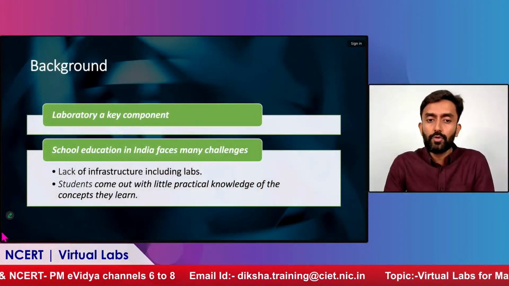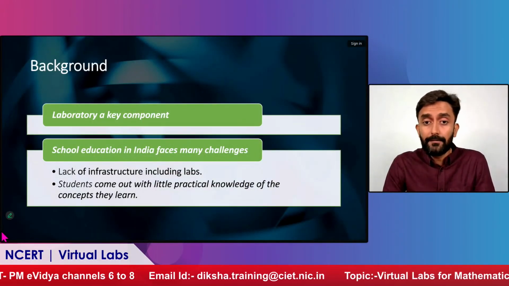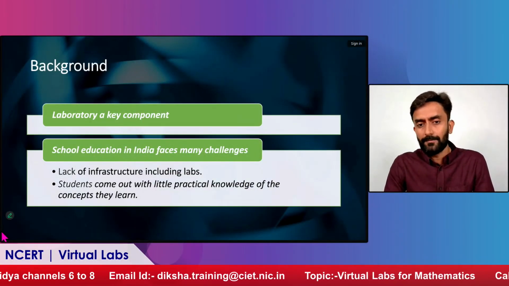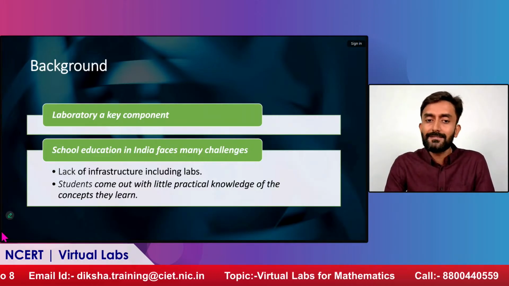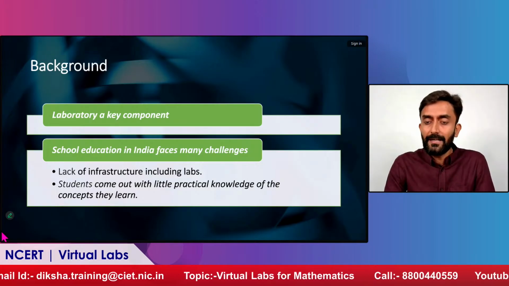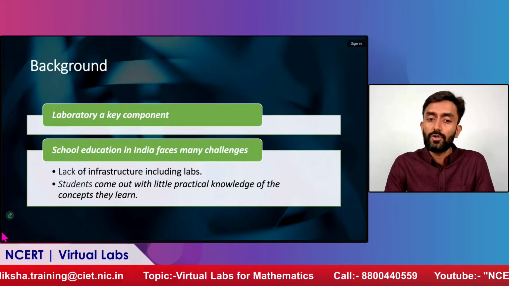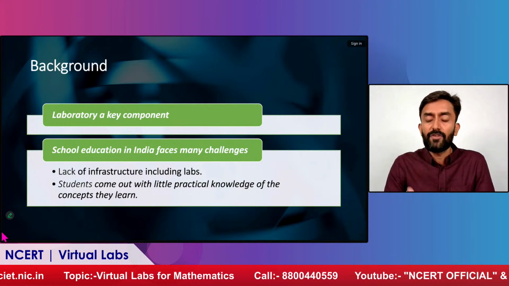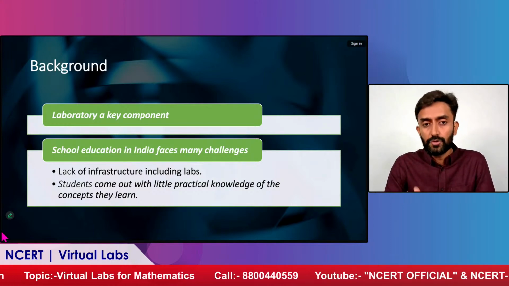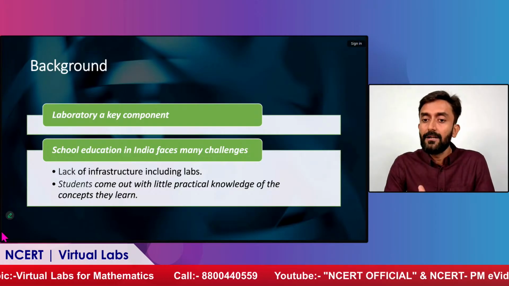In our schools, we have a physical laboratory where students come and perform the experiments. Majorly, these are for science only. But now after the NEP recommendation of 2020, for the virtual labs we are having mathematics also as a very important subject. We have tried to create some virtual labs which will help the students, and the gaps which are there will be filled.